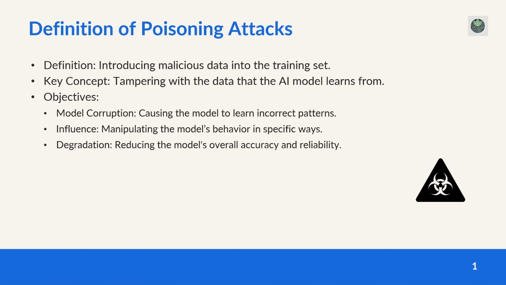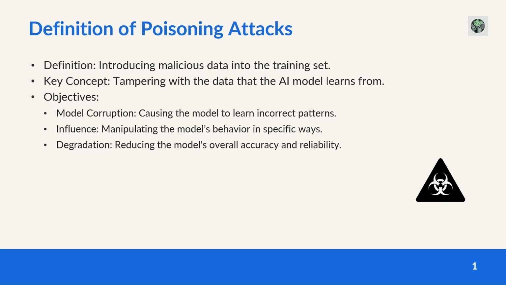So what exactly is a poisoning attack? In simple terms, poisoning attacks involve introducing malicious data into a training set that AI models will learn from. The goal here is to tamper with the integrity of the data, ultimately corrupting the AI model. The key concept of poisoning attacks is that it affects the data and not the model itself.